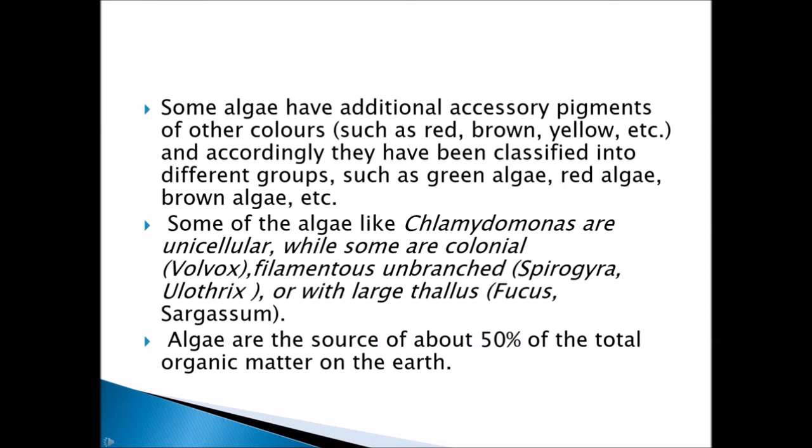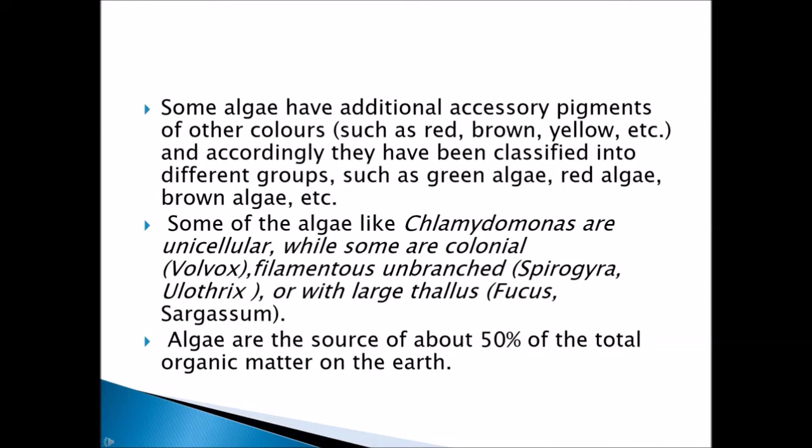Some of the algae like Chlamydomonas are unicellular. That is, they are very small microorganisms and they only have one cell. Some are colonial, so some will be as a group. They will be multicellular, whereas Chlamydomonas-like organisms are only unicellular. Volvox will be present as groups, colonial.